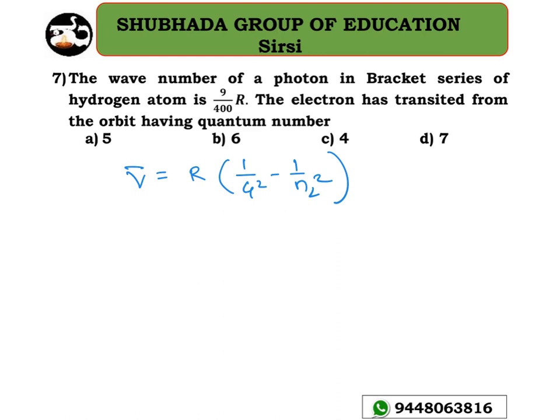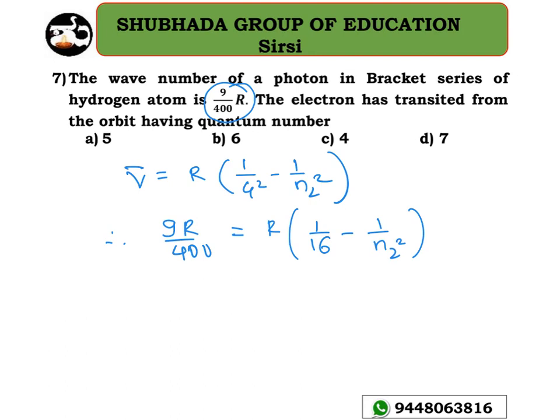They have given that the wave number is 9R divided by 400. So that is equal to R into 1 divided by 16 minus 1 divided by n2 square here. You need to calculate the value of n2.